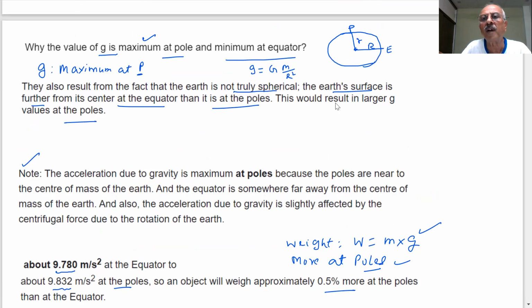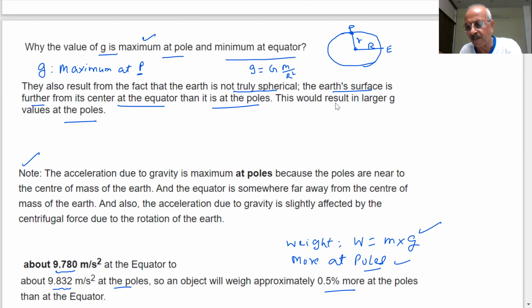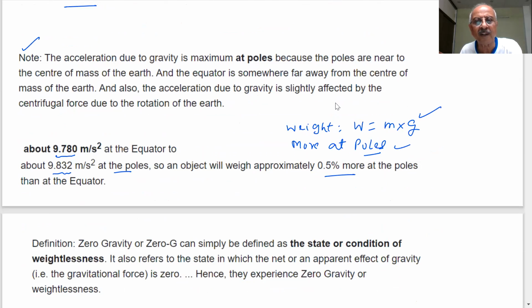You know, if you weigh some gold at the equator and then take the same gold to the pole, what will happen to it? Will it weigh more or less? More. The weight of the gold will become more at the pole. Gold is a very costly metal, so you can purchase it at the equator and sell it at the pole, where the weight will become more. Interesting.